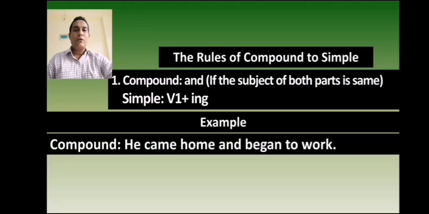He came home and began to work. It is a compound sentence. In this sentence, the first independent clause is he came home and the second is he began to work. The subject of both parts is the same and the clauses are joined by and.